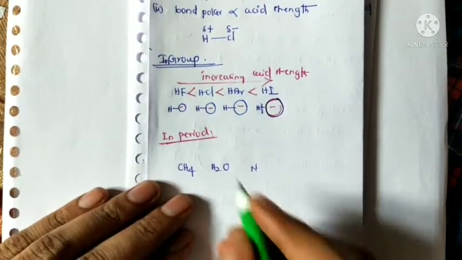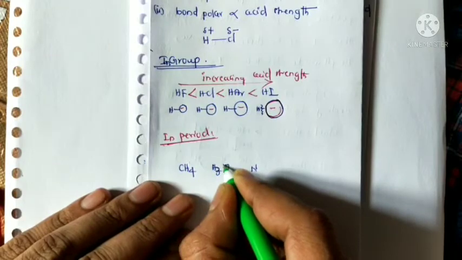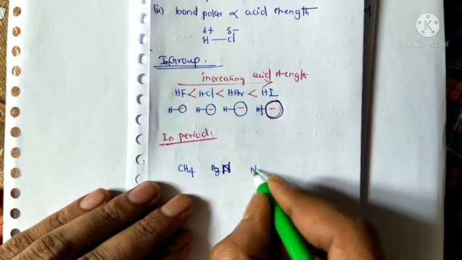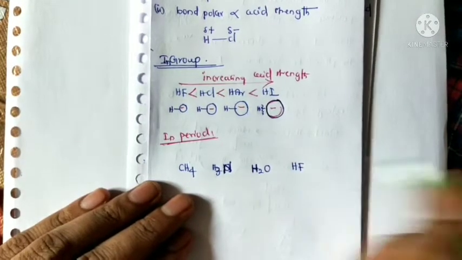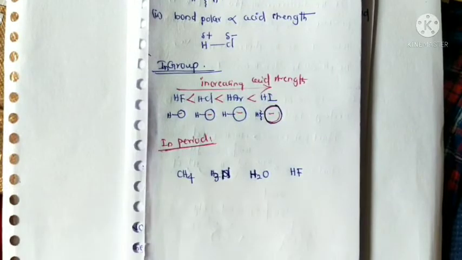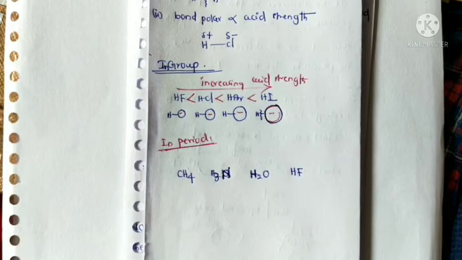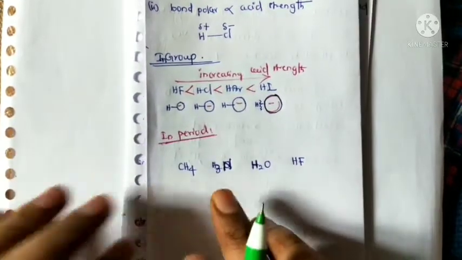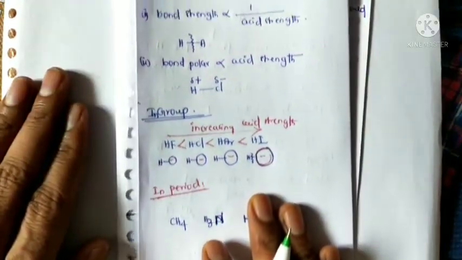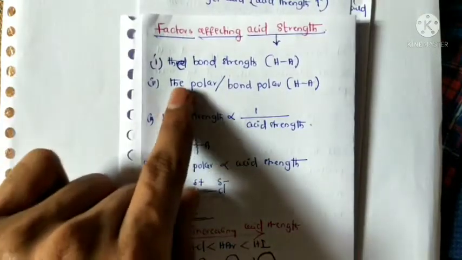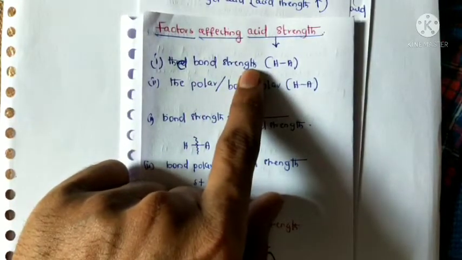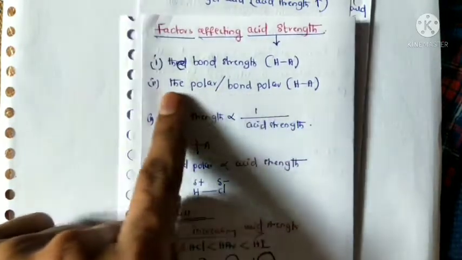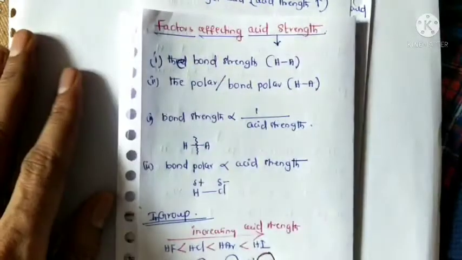Sorry, here NH3, ammonia, and water, hydrogen fluoride. These substances, so which is more acidic, or which acts as a stronger acid? Okay, so in a period, which factor is more important? Bond polarity is the more important factor compared with bond strength. That means we can determine the acid strength only by using the bond polar nature.